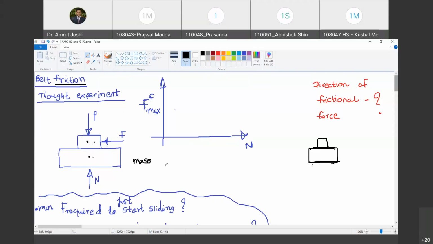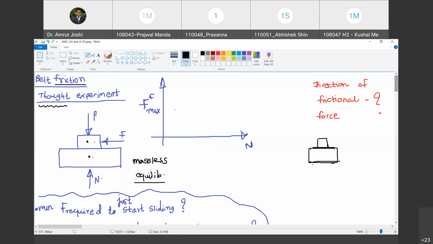It is difficult to meet all these conditions. Therefore I am going to call it a thought experiment. We are just thinking aloud. So these objects are massless. Let us assume that. And these objects have been acted upon by forces P and N as shown. Under the action of these forces P and N, these objects are in equilibrium. And you are going to apply a force F as shown here, and you will go on increasing F till the two blocks are about to slide over one another.